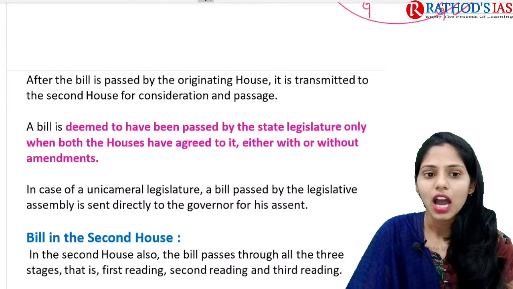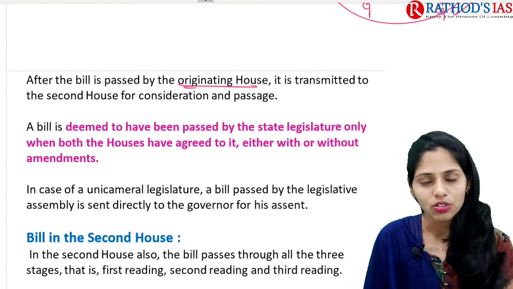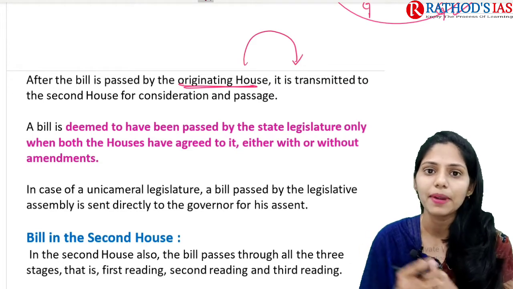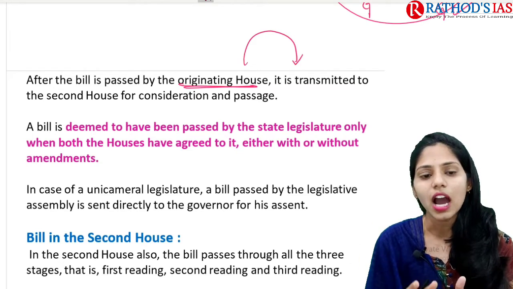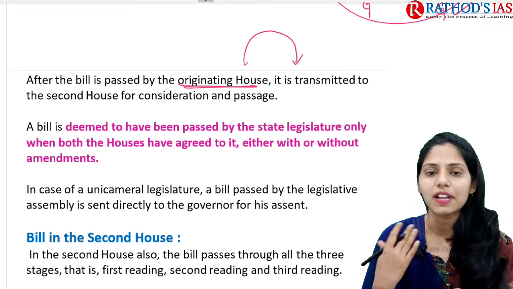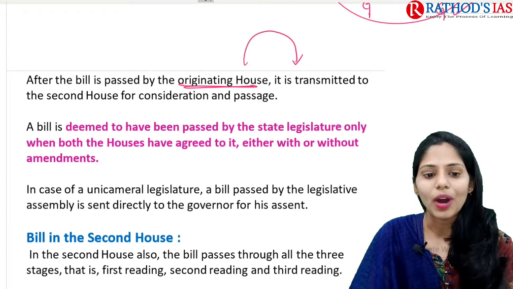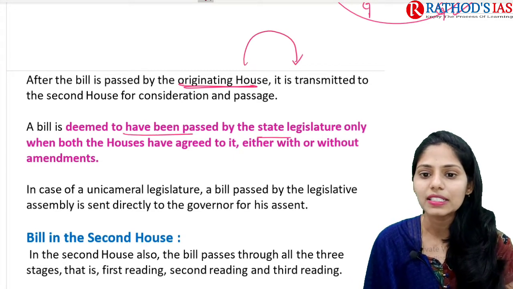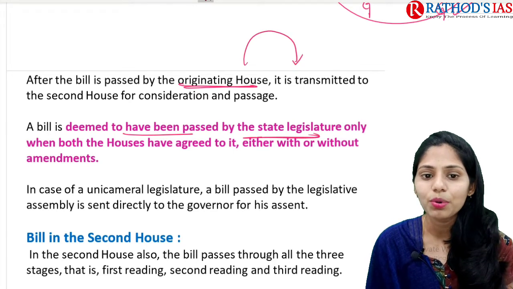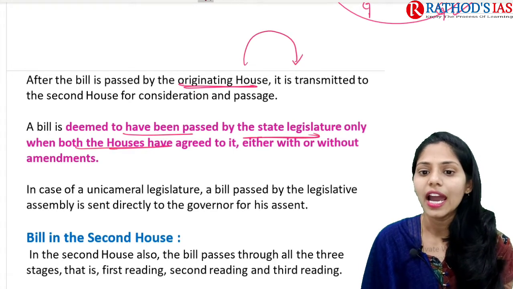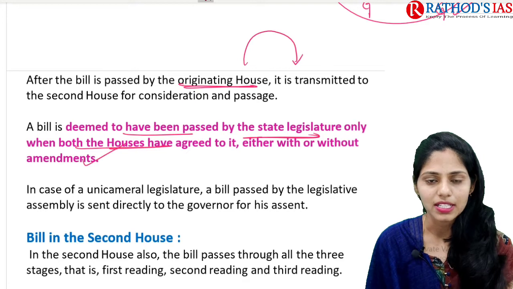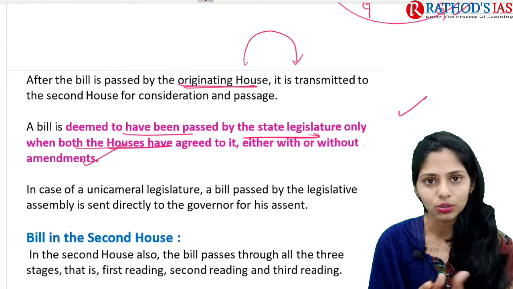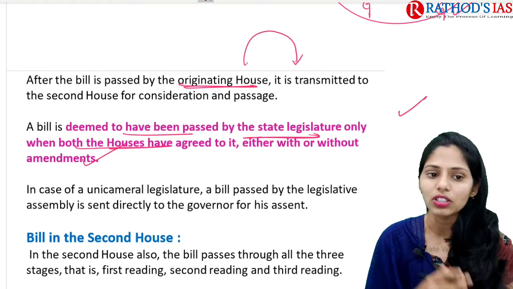So after reading, after the bill is passed by the originating house, it will be transmitted to the second house in the context of a bicameral legislature. The second house will also go for consideration and passage of this bill. One difference here is that a bill is deemed to have been passed by the state legislature only when both houses have agreed to it, either with or without amendments.